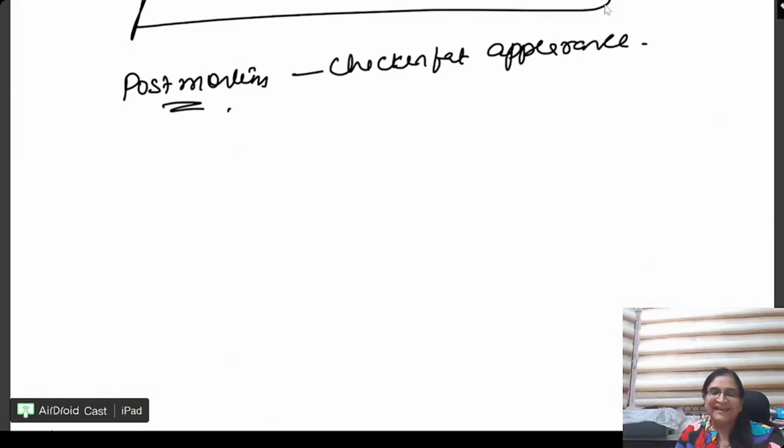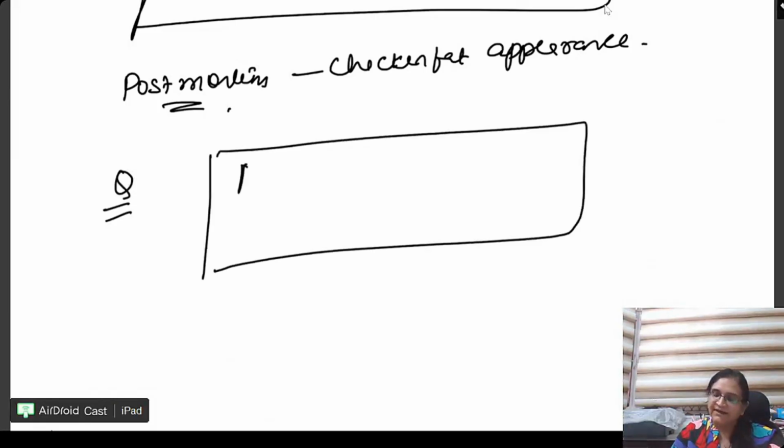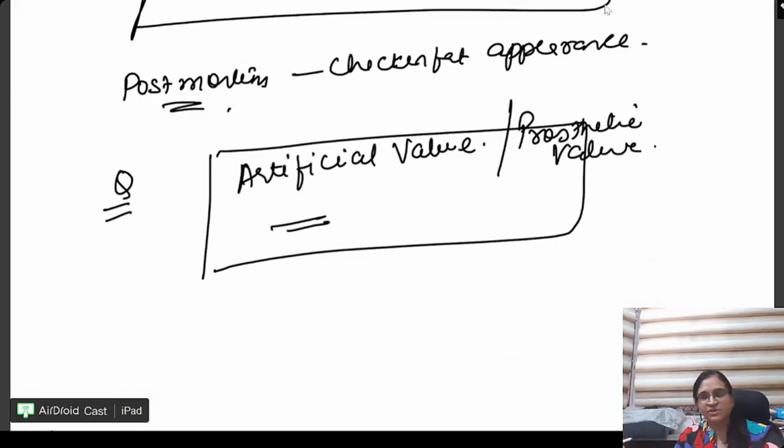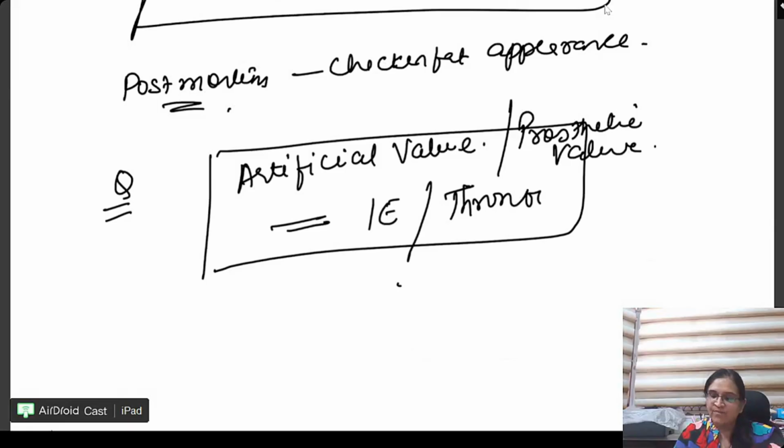One more thing, any question beta, you find the word artificial valve, right? So that also is a condition for coagulation for thrombosis. Prosthetic valve, right? So always think if there is a prosthetic valve question, either the question is on infective endocarditis or it is going to be related to thrombosis.